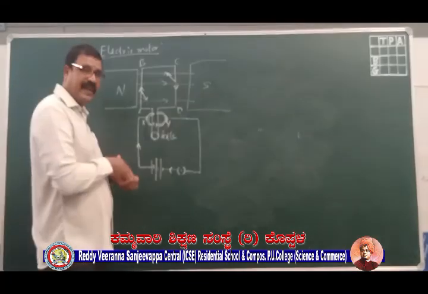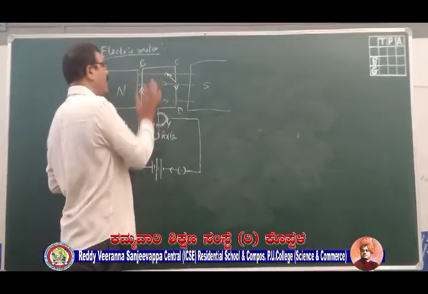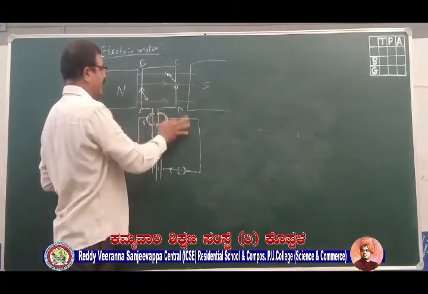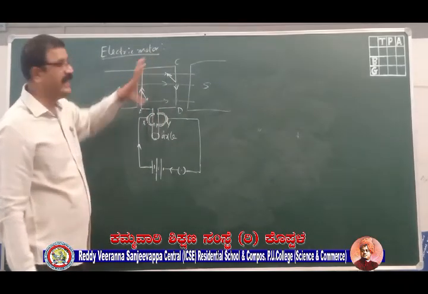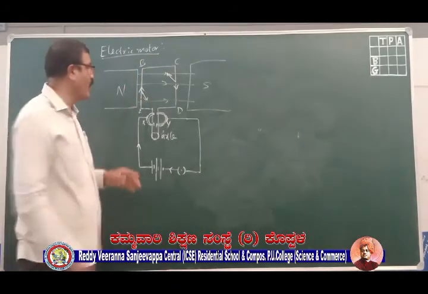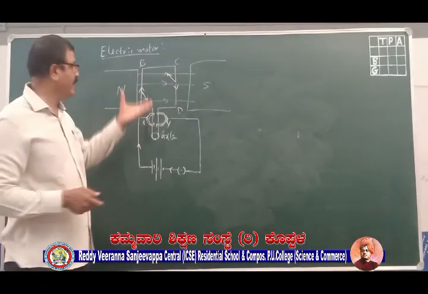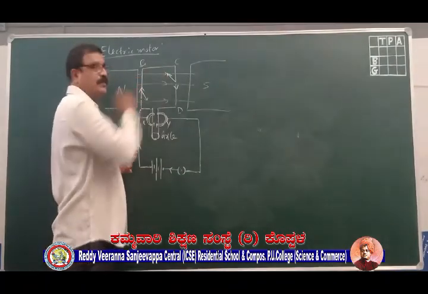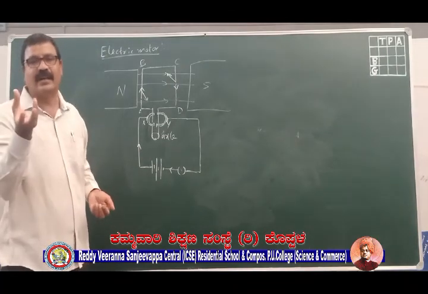For our understanding, this armature is broken into four conductors, that is AB, BC, CD and DA or AD. AB and CD will be experiencing maximum force, while AD and BC will be experiencing minimum force. These forces will be equal and opposite, constituting a couple which will enable the coil to turn.